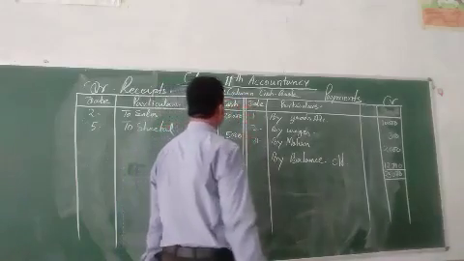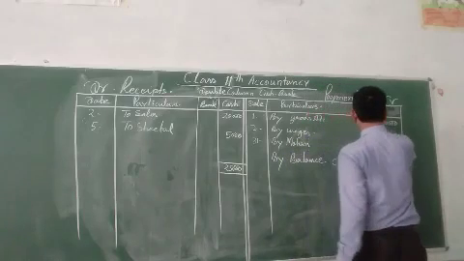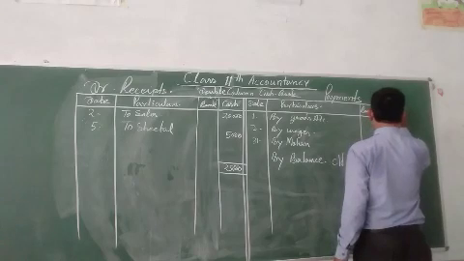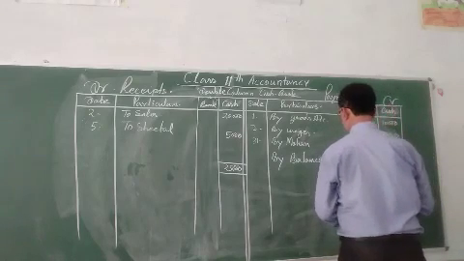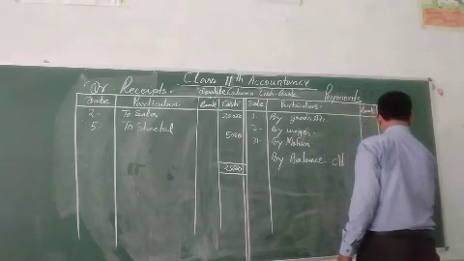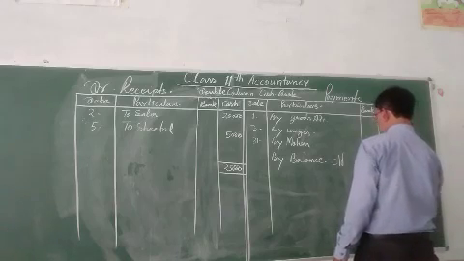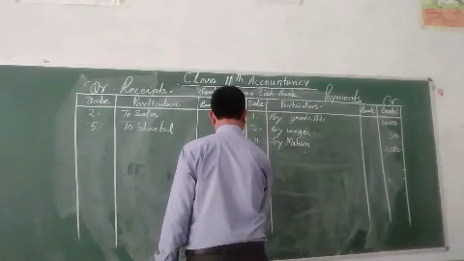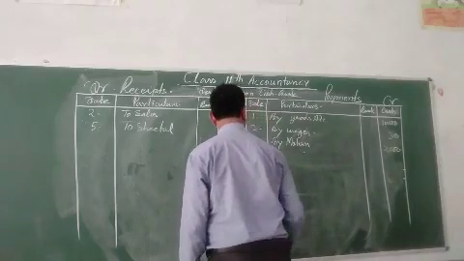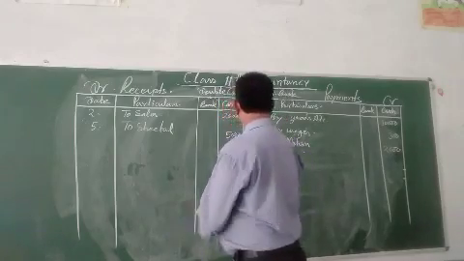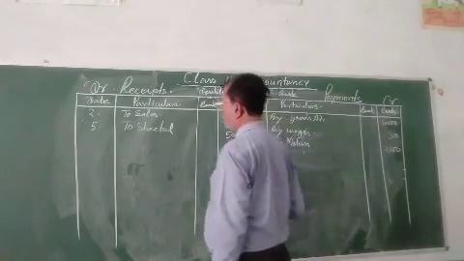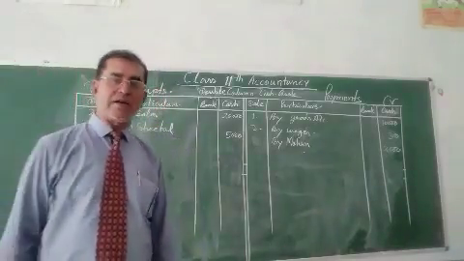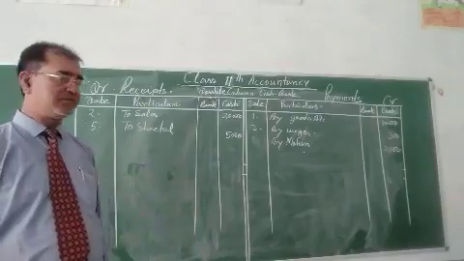This way you can write, bank and cash. Bank related transactions and cash related transactions, both are recorded in double column cash book.